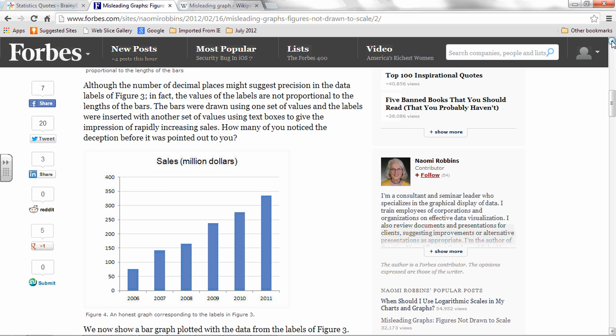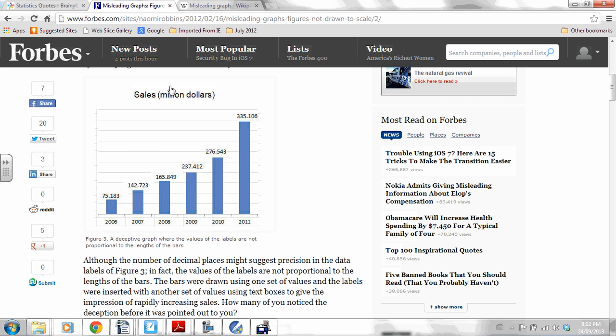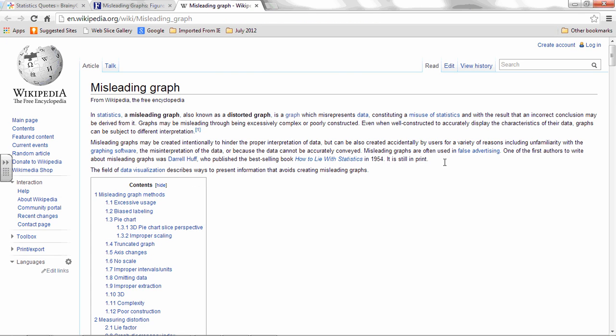And so using those ones, and we saw that one on that poll the other day, where these numbers on the end, well, we should have figured something was up. That's 75, and this is 335. That doesn't look the right number of times as long. It just doesn't make sense. The values of the labels are not proportional to the lengths of their bars. There's no scale here, and it's even more misleading when they put the lines on there to show that there should be scale. I got one more site for you, and this has got some great ones in it.